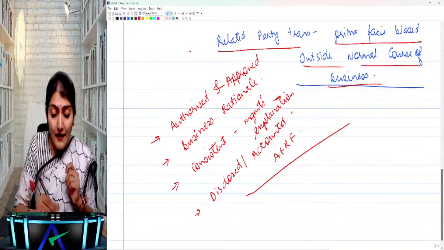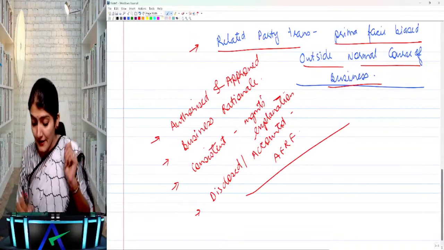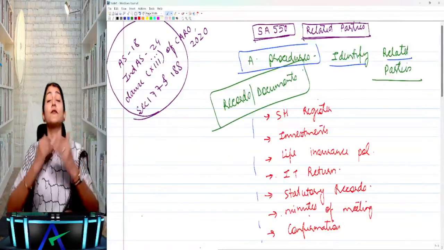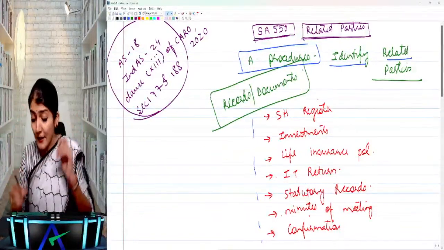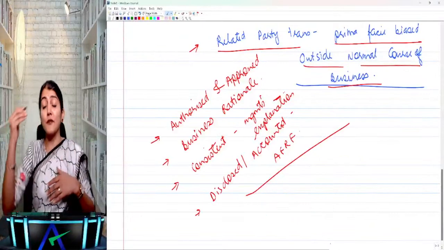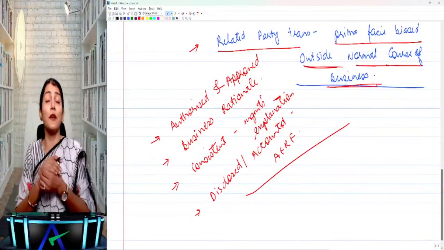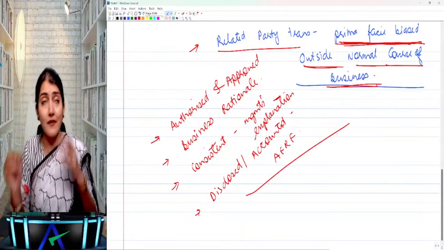Okay, right. So SA 550, which is regarding related parties. One question we discussed: what are the audit procedures to identify the existence of the related parties? And second, related party transactions which are ONCB. What is ONCB? Outside the normal course of business. That is, related party transactions which are prima facie biased.